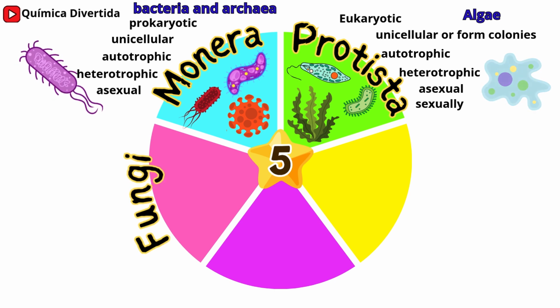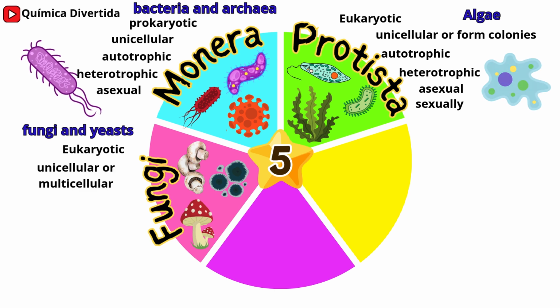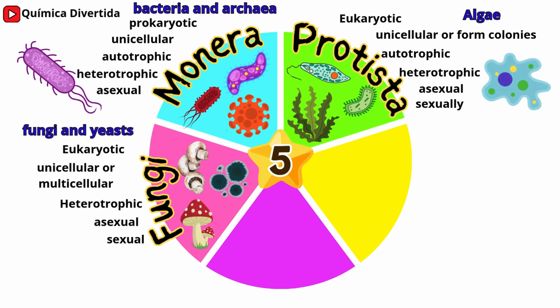Kingdom Fungi includes fungi and yeasts, eukaryotic, and can be unicellular or multicellular. Heterotrophic, absorbing nutrients from their environment. Reproduction can be asexual through spores or budding, or sexual by fusion of haploid cells. Example, Saccharomyces cerevisiae, the yeast used to make bread and beer.